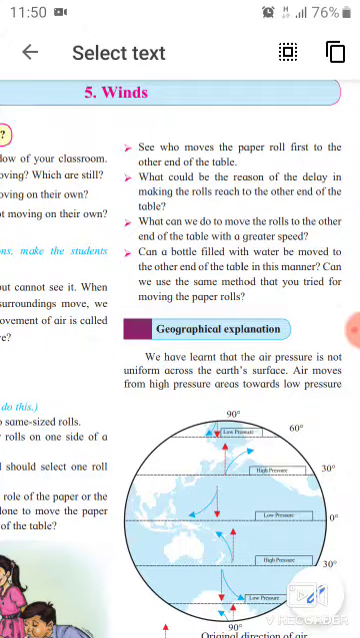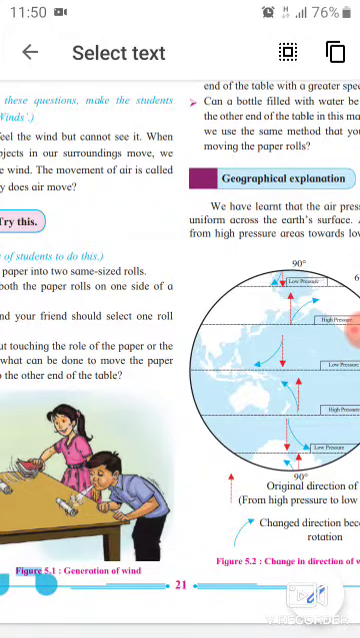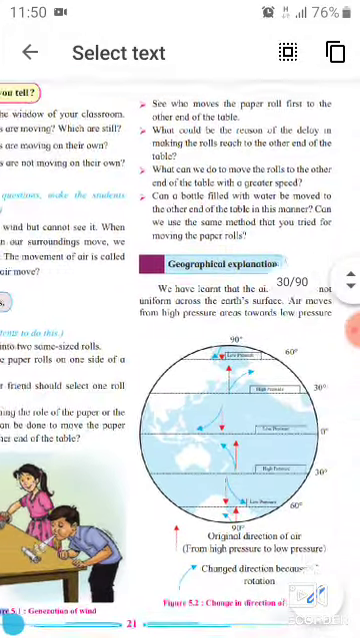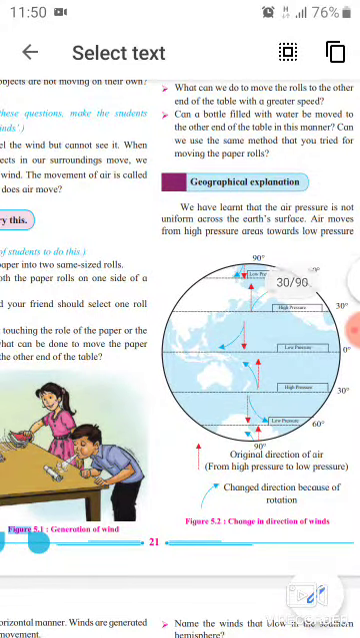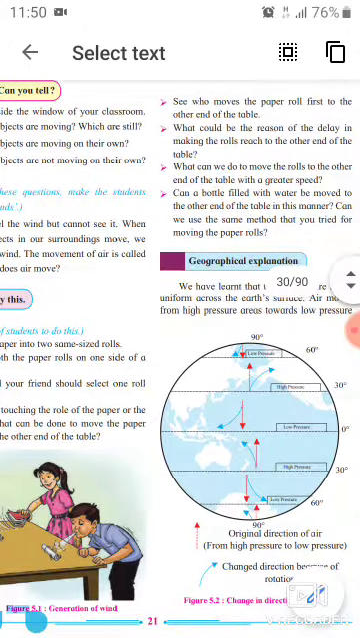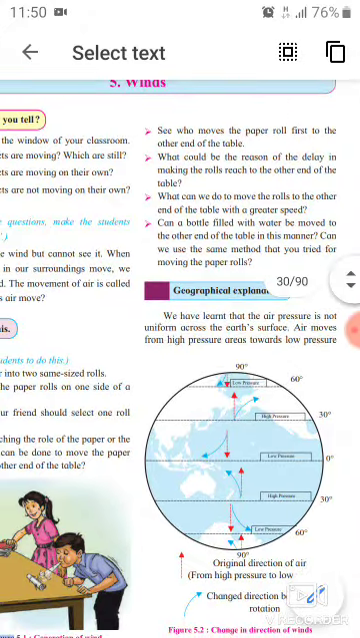What could be the reason for the delay in making the rolls reach the other end of the table? Why does it take longer? Because their pressure is less. Okay students, from the boy's side there is a delay. Why? Because the pressure of air or wind is low as compared to the girl.